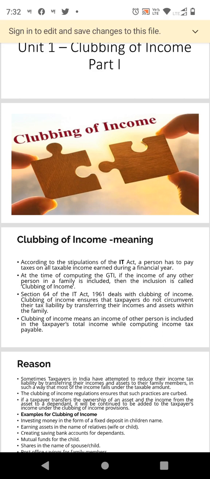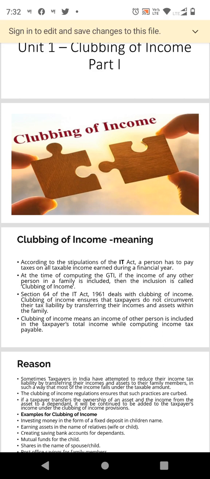Now, we are going to discuss the provisions relating to the concept of clubbing of income under the Act under the following headings. First, what is clubbing of income, then why the income of a person is clubbed, reasons for clubbing of income, various examples of clubbing of income, then various rules related to clubbing of income.